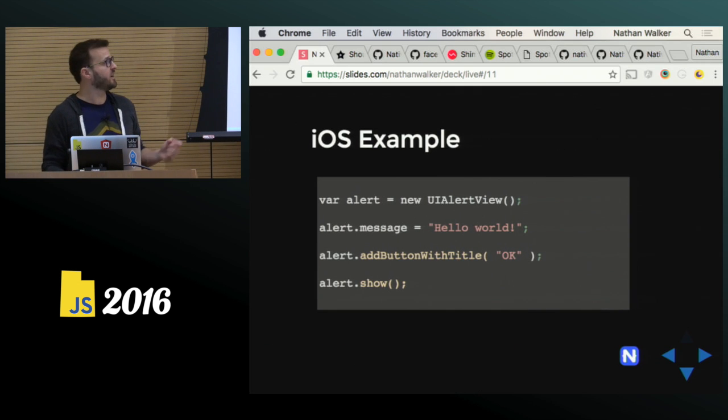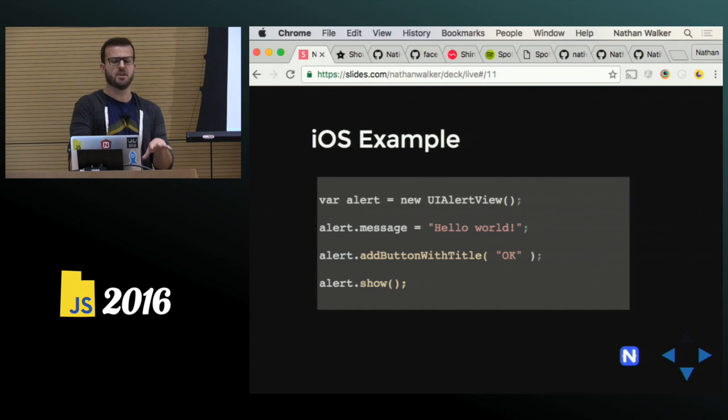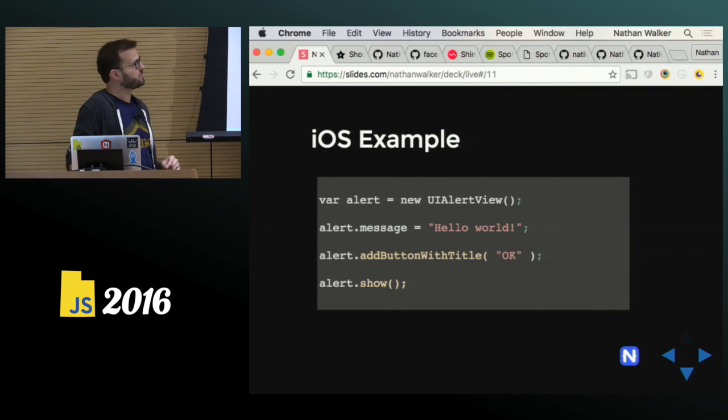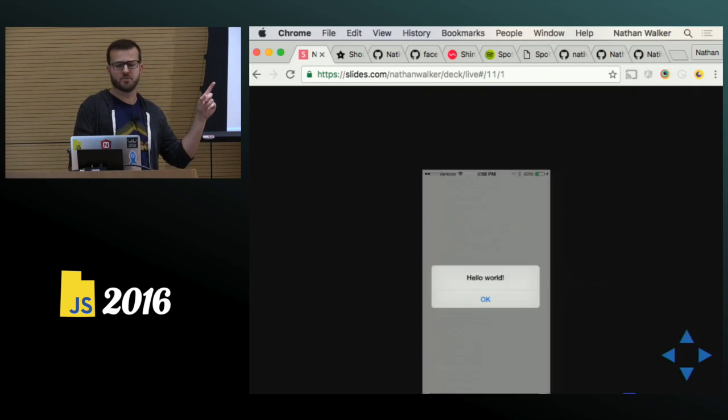This is an iOS example, and this does not have a particular Objective-C broken method. Methods in Objective-C, if you have done any Objective-C development, are very interesting. Some of them can be very long, and what NativeScript does is often collapse that method to one single line. This one is kind of what that would look like, add button with title, for a lot of their longer method calls, but this one happens to be the exact method call on the native platform. So this is straight from the docs.